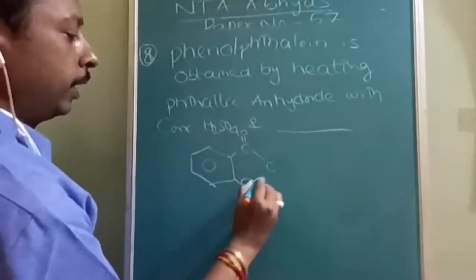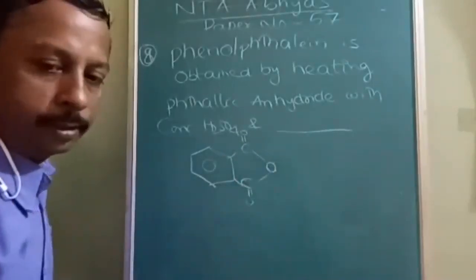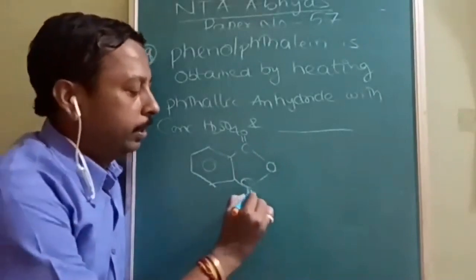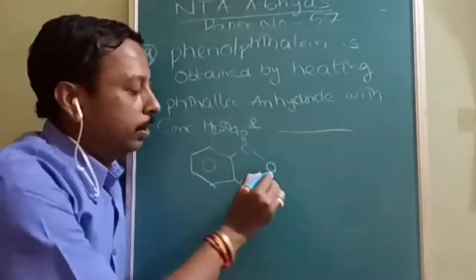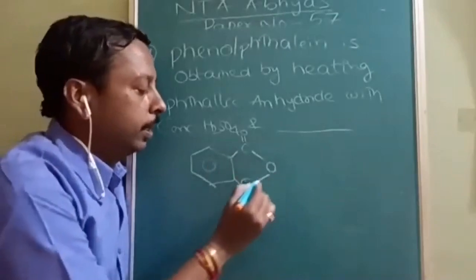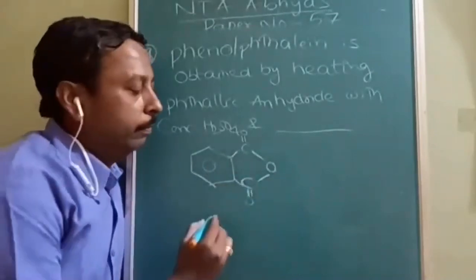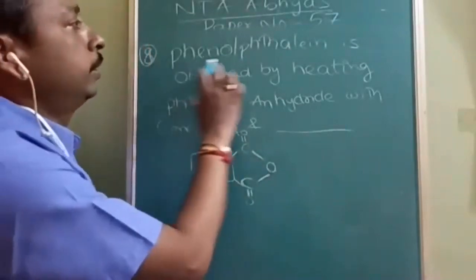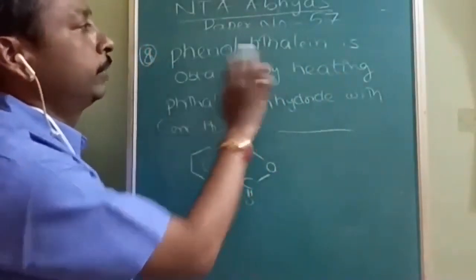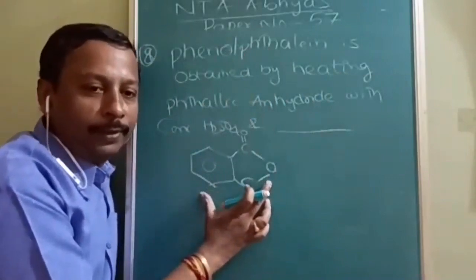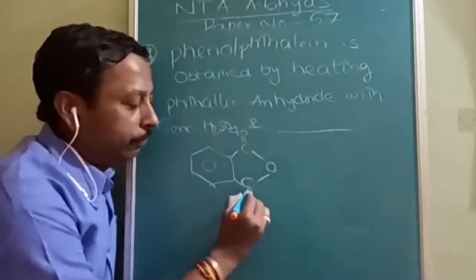This is the phthalic anhydride. Anhydride means whichever is formed by treating it with concentrated sulfuric acid and losing water. When it is treated with, everything is there in the question only. Phenolphthalein: phthalate we have already taken. What do we have to take? Phenol. So phenol, what happens?